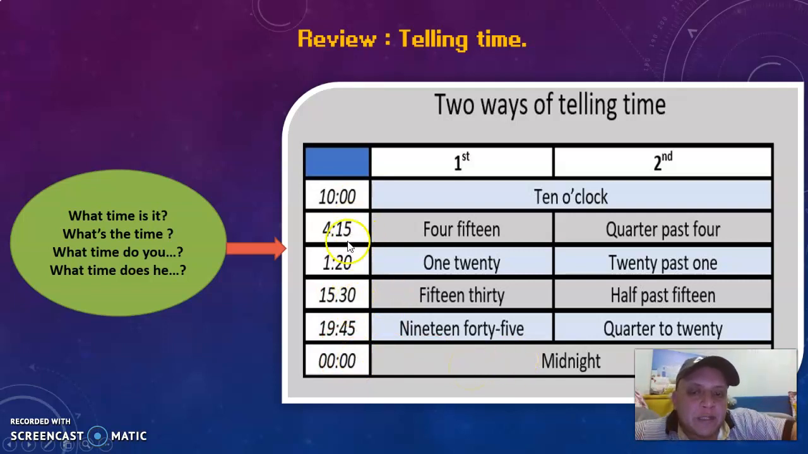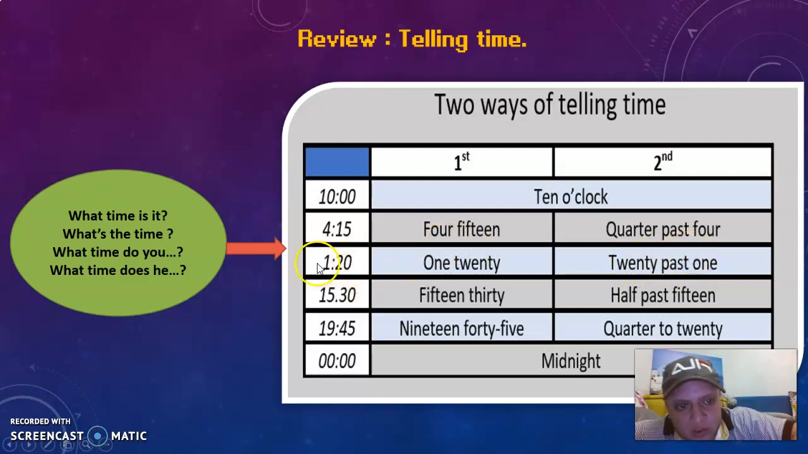For the other times, look at this. This is 4:14, 4:15. We just say the hour then the minute. 4:15, 1:20, 15:30, and 19:45. So the hour comes first, then the minute. On the other hand, we start with the minute: quarter past four. It's the same. Quarter is 15. Quarter of an hour is 15 minutes.